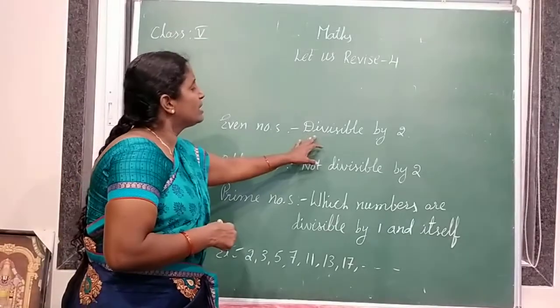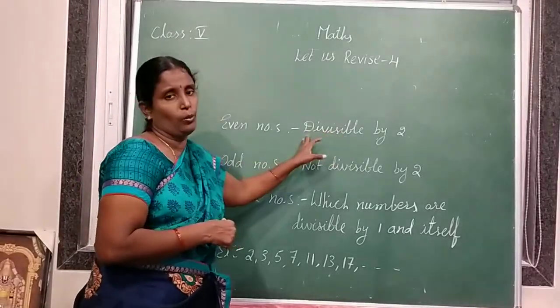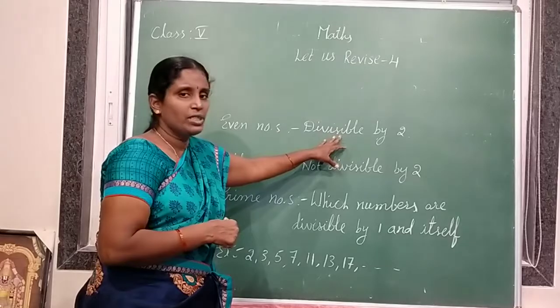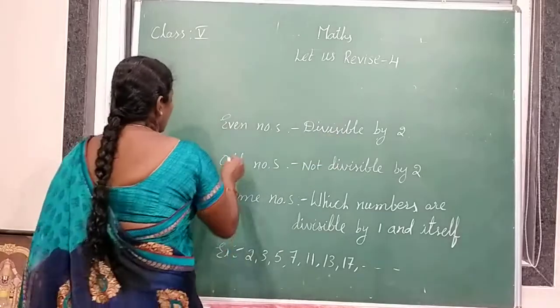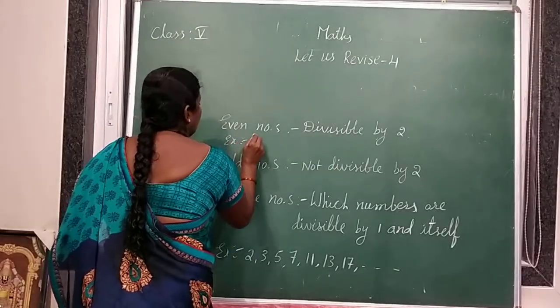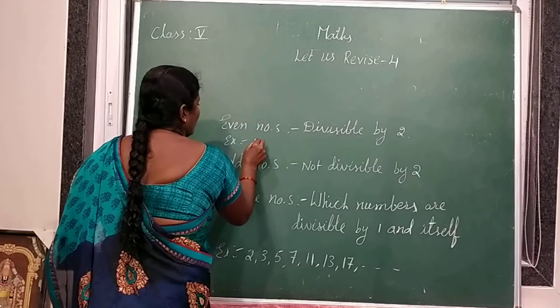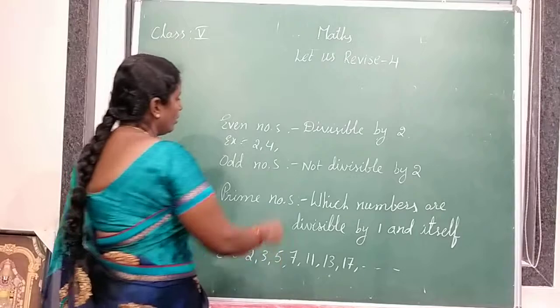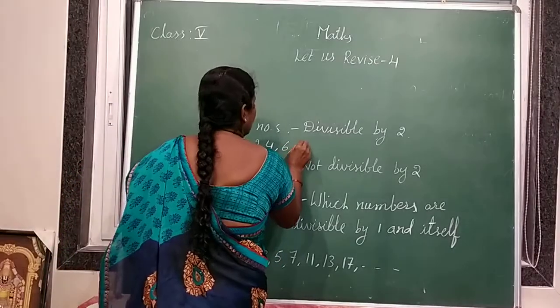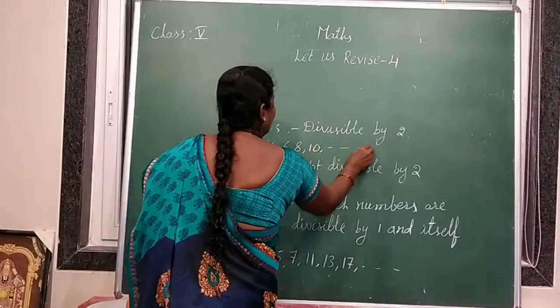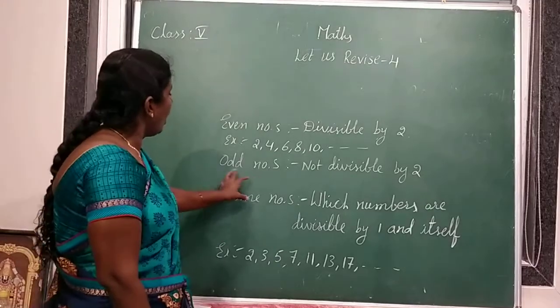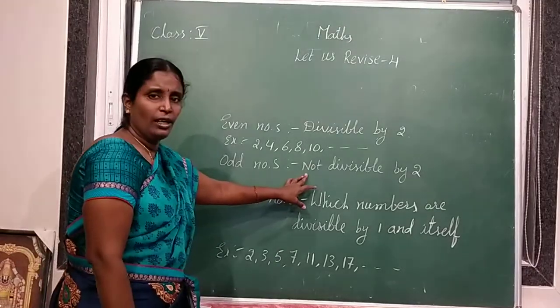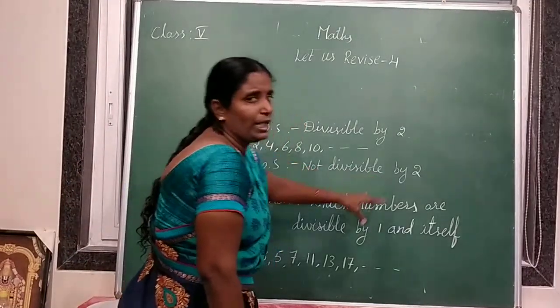Next, even numbers are numbers which are divisible by 2. Those numbers are called even numbers. Examples of even numbers are 2, 4, 6, 8, 10 and so on. And next, odd numbers. Odd numbers are not divisible by 2.